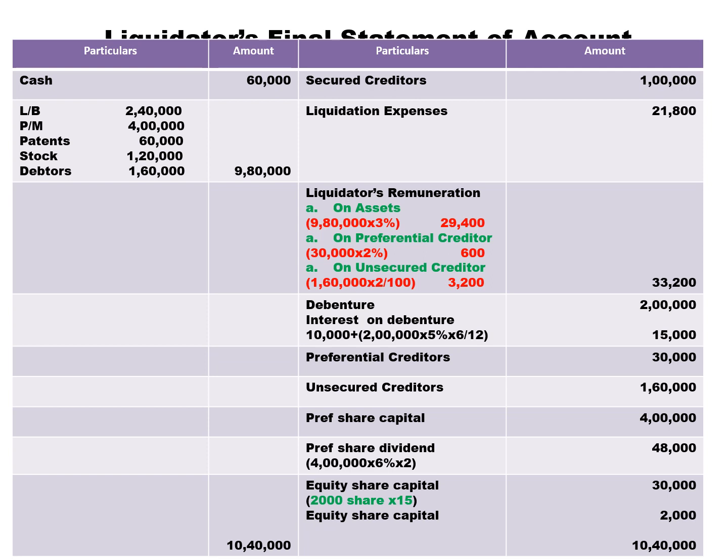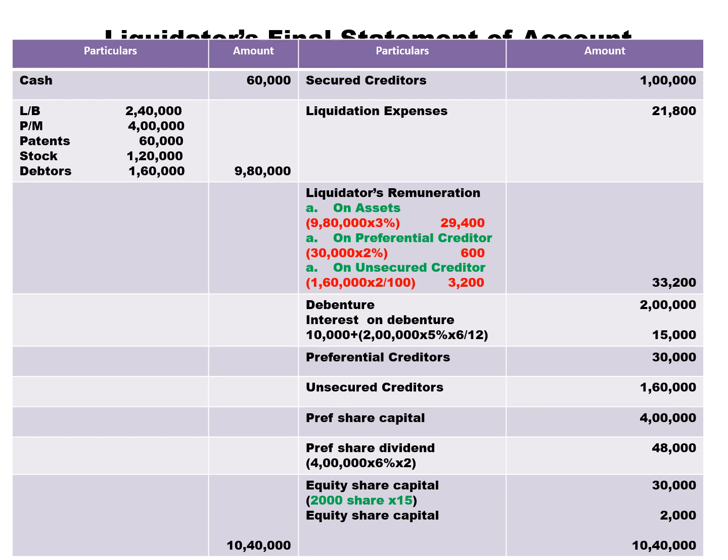That is 2 lakh into 5% into 6/12. 6 months late. So we get 5,000. Then old interest 10,000 plus new interest 5,000. So total interest payable is 15,000. Then we have preferential creditors 30,000.